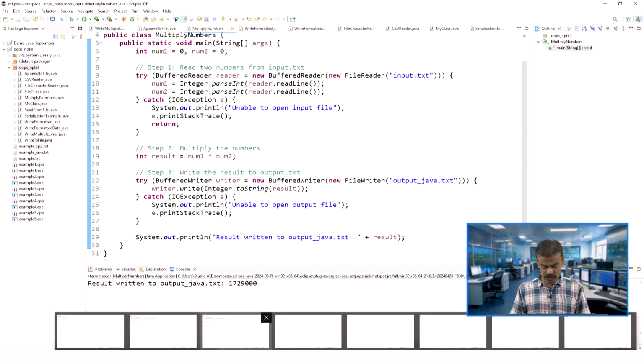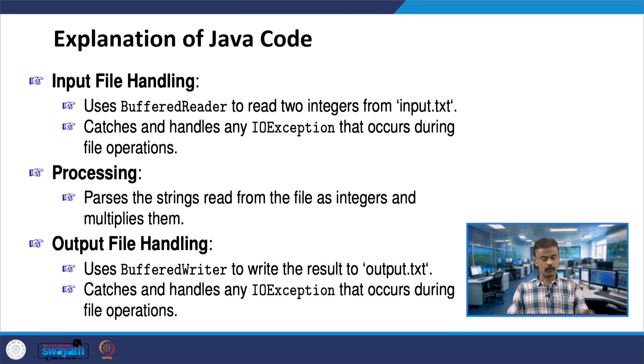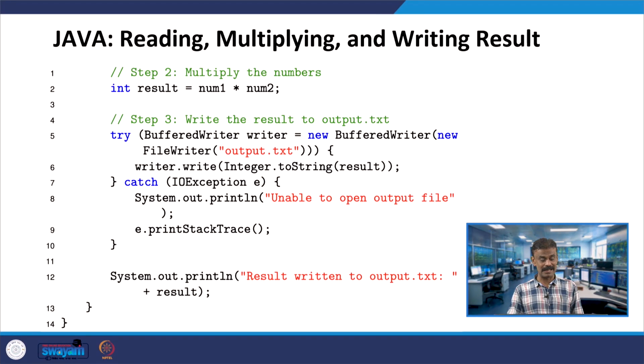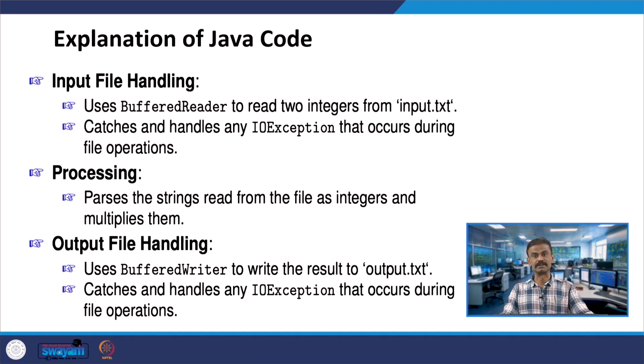So, in the case of Java also we are able to multiply, right. When you look at BufferedReader, which is a class, here we have an object reader that is able to read that input.txt. It is reading the two integers we have given, 1000 and 1729. You can test this: do not keep any input.txt in the directory and then try, and you will get the IO exception. It is not very difficult.